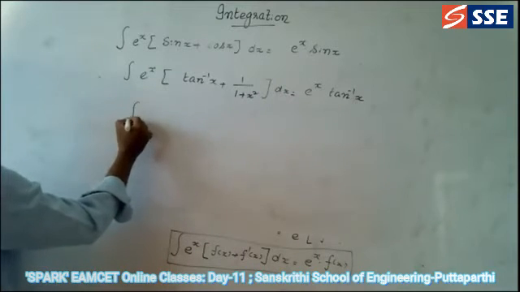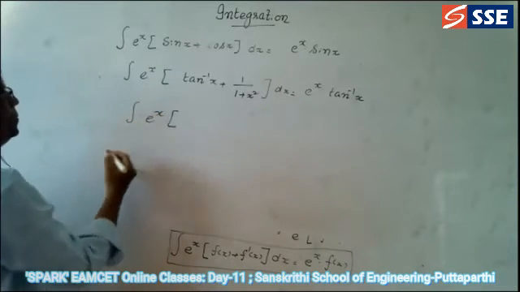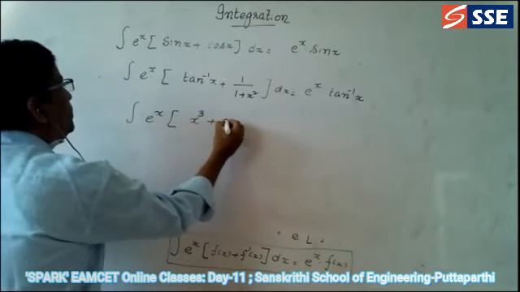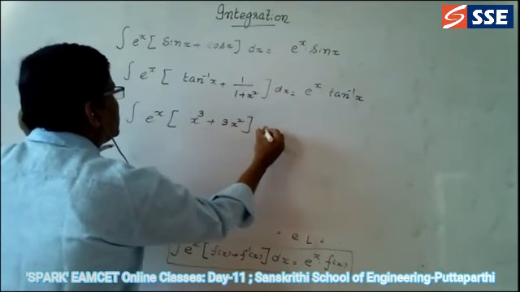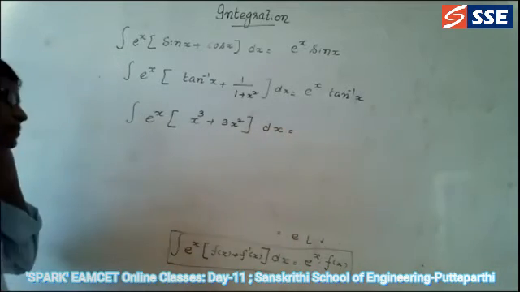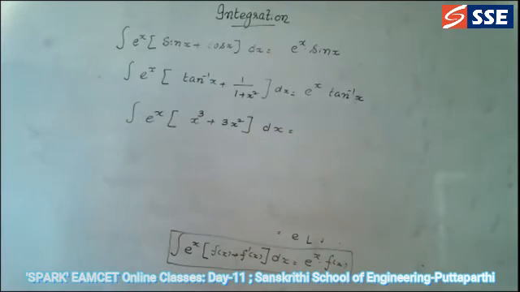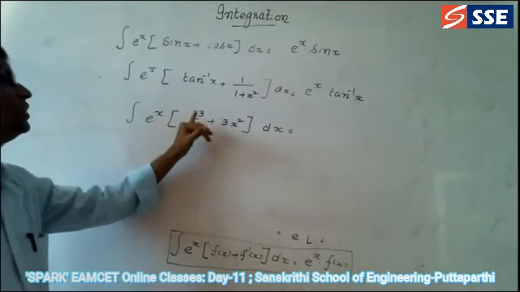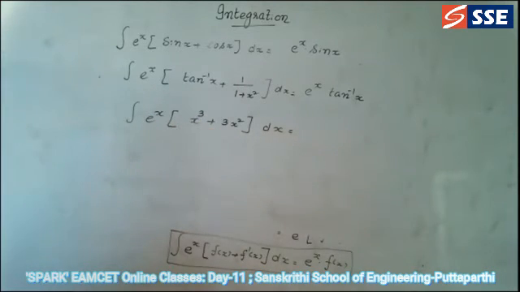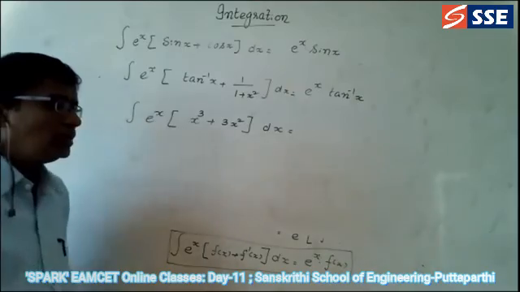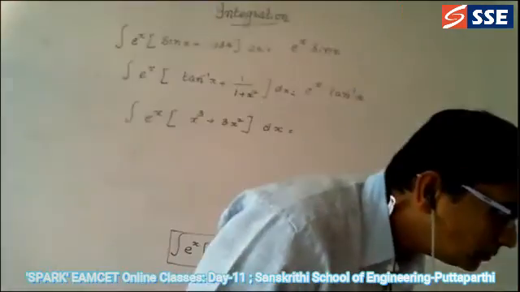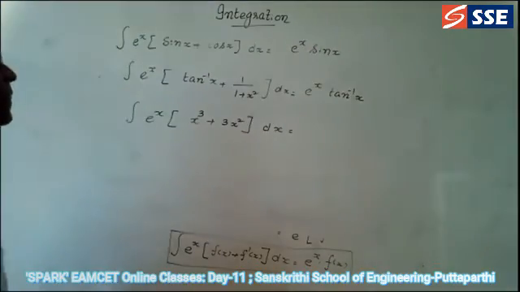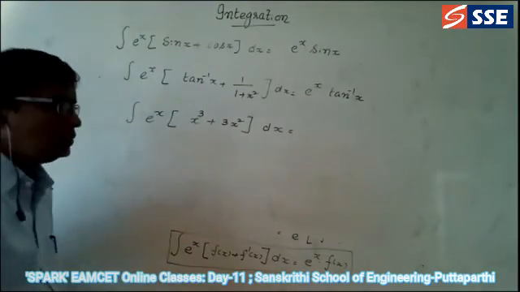Integral e power x into x cubed plus 3x square dx, same is the answer. What is the answer for this? e power x into x cube.